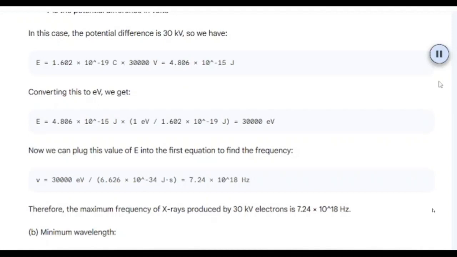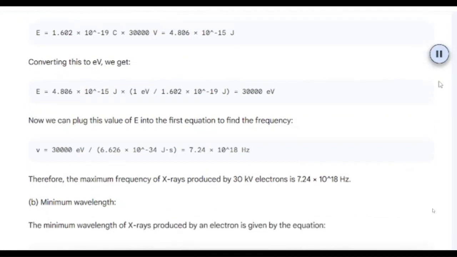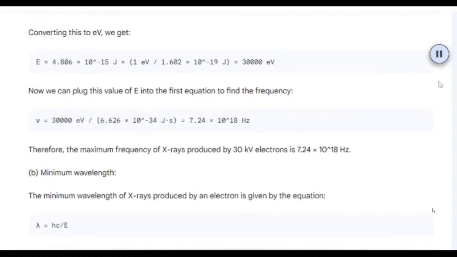Now we can plug this value of E into the first equation to find the frequency. Nu equals 30,000 electron volts over 6.626 times 10 to the minus 34 Js, which equals 7.24 times 10 to the 18 Hz. Therefore, the maximum frequency of X-rays produced by 30 kilovolts electrons is 7.24 times 10 to the 18 Hz.